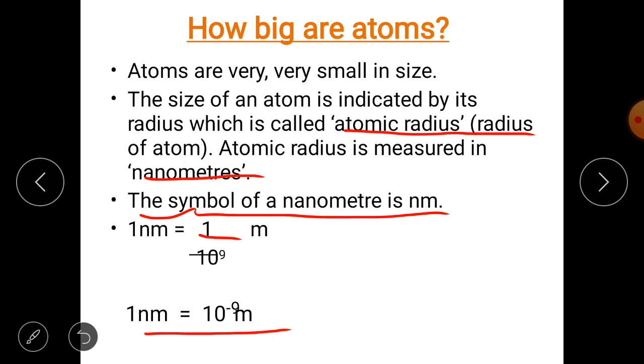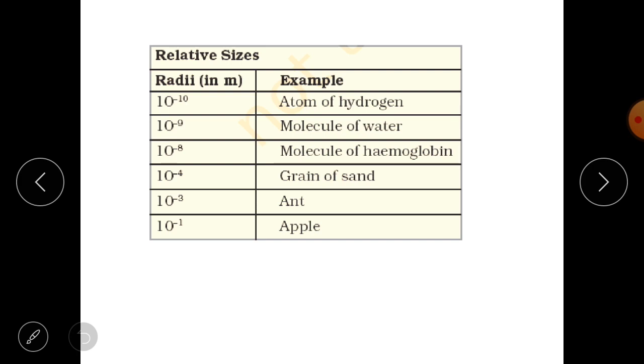Now students, you have seen how small atoms are. Now you can easily answer today's question, that is, why we are not able to see the atoms. I know you are able to tell it. So here relative sizes have been mentioned, and you will be able to understand the size of different things. First of all, you must know that the hydrogen atom is the smallest atom among all the elements. Atoms are so small that they cannot be seen even by a powerful microscope.